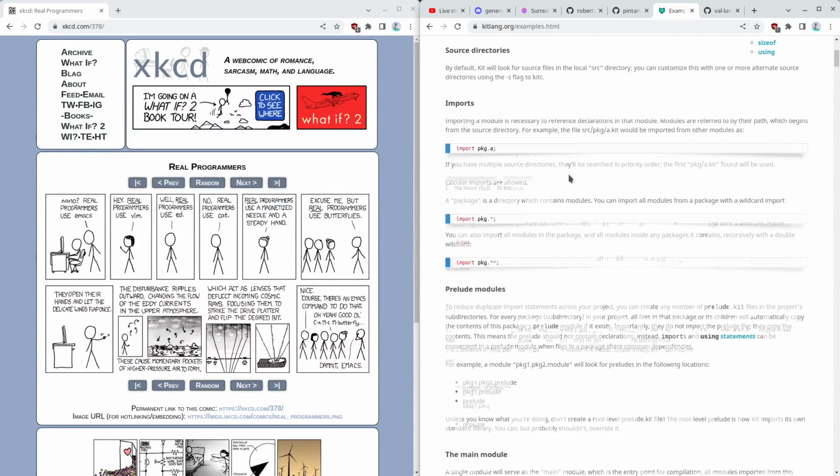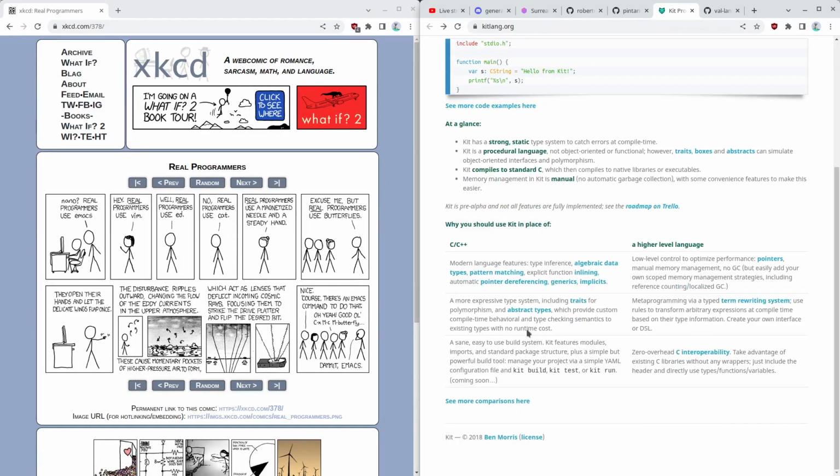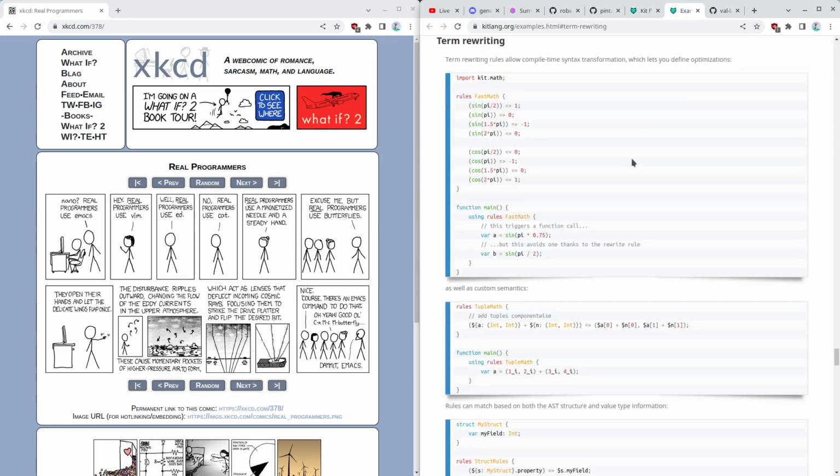Uh-oh. Is there a quick overview of this? I guess they kind of have it here. Traits. So they have interfaces, polymorphism, and abstract types. They have algebraic data types. Oh, abstract. Oh, okay. Generics, pointer dereferencing. Is it garbage collected? No GC. You can use your own scope memory management strategies, including reference counting, localized GC. Term rewriting system. That's kind of interesting. Abstract is like a zero cost abstraction thing.